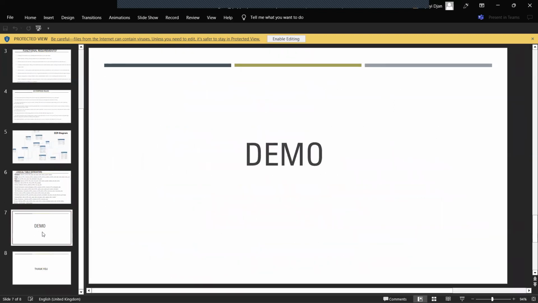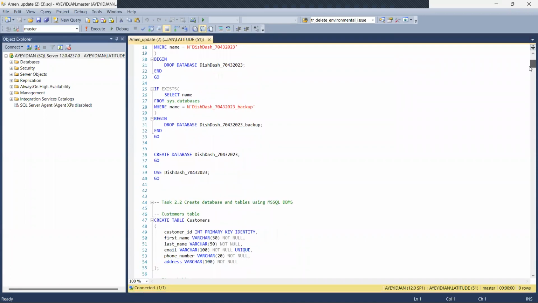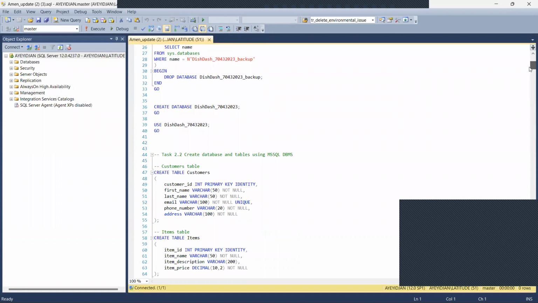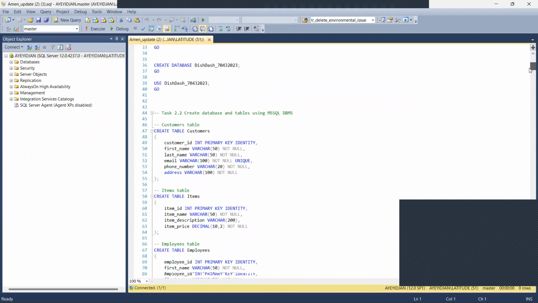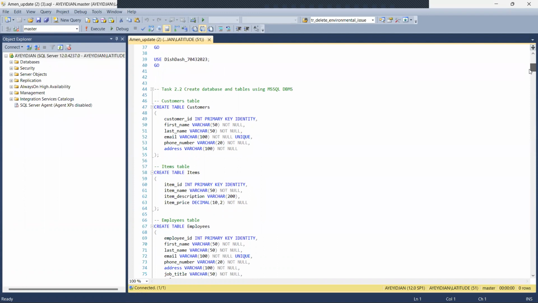Now we move on to the demo. The initiation of the DisDash database is represented here. The create DisDash 7043223 database is used in MySQL. This uses DisDash 7043223. Now for the first task, we need to create a database and tables using MS SQL DBMS.